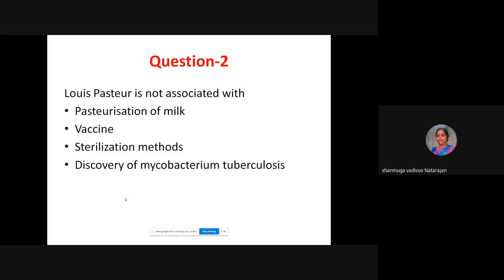The most important one is the rabies vaccine. Mycobacterium tuberculosis was discovered by the important scientist Robert Koch. Robert Koch was the one who discovered Mycobacterium tuberculosis. So shall I move to the next question? Yes, ma'am. Okay, so discovery of Mycobacterium tuberculosis is the choice.